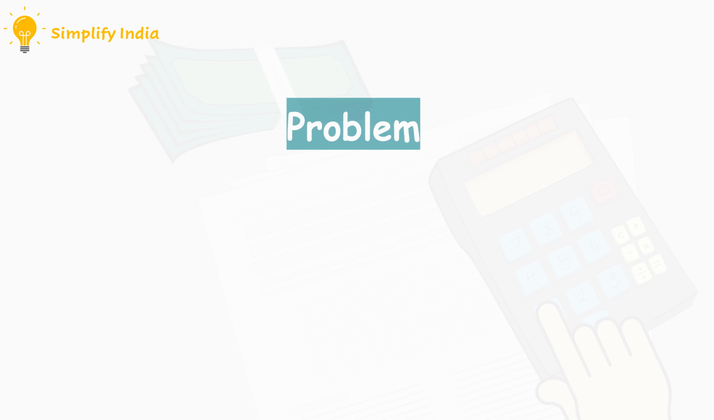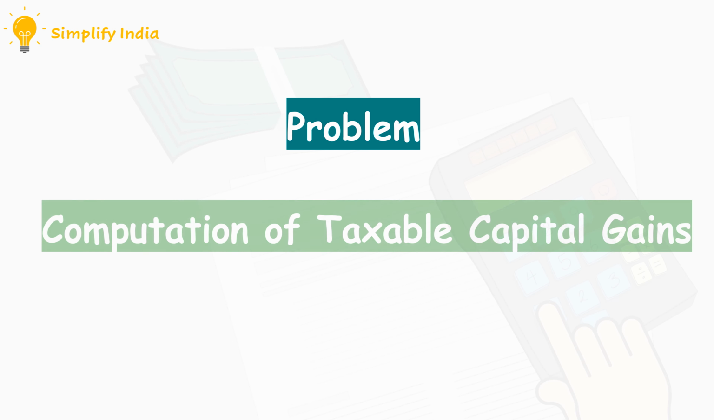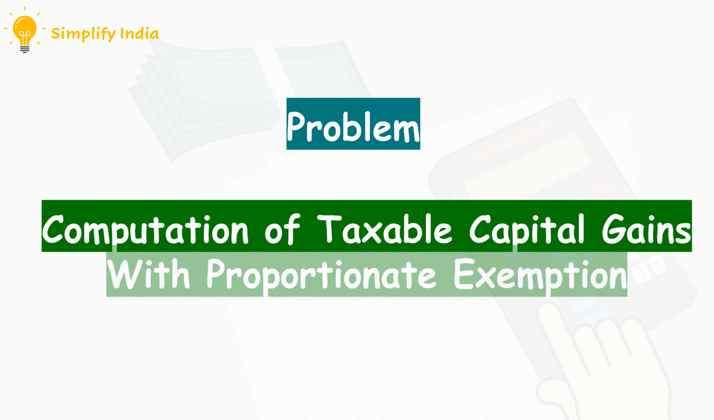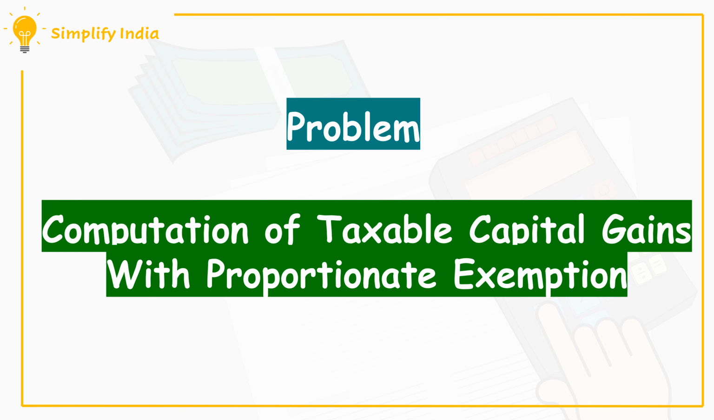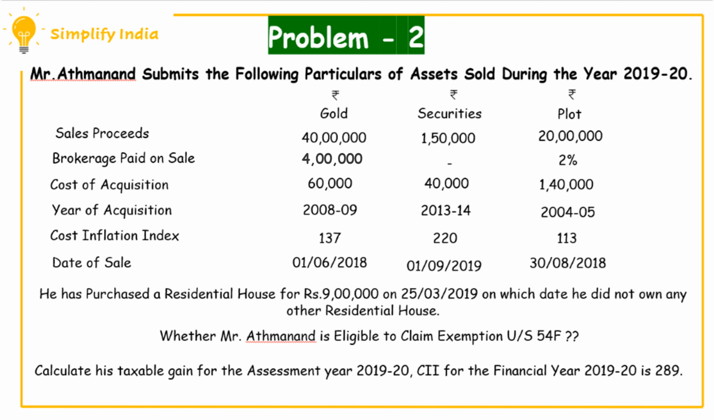Let us proceed with the problem. Here we are going to learn computation of taxable capital gains with proportionate exemption. From the given problem, we have to calculate the taxable capital gains of Mr. Atmanan for the assessment year 2019-20. Here they have given three different capital assets for which we have to compute the taxable capital gains, and